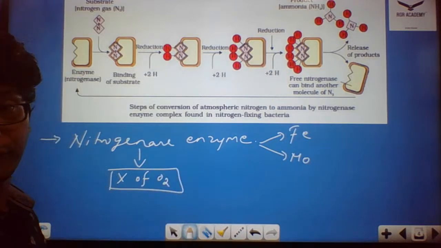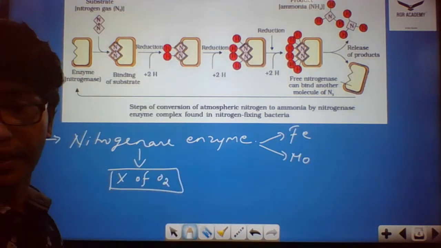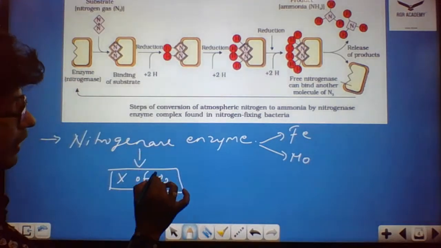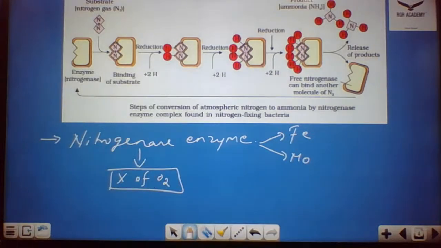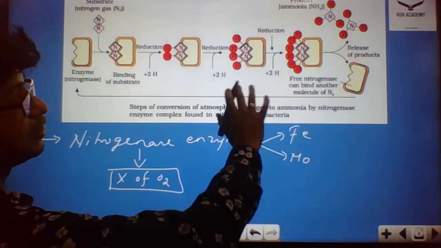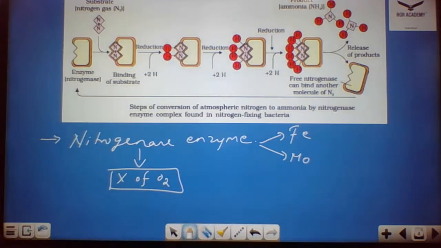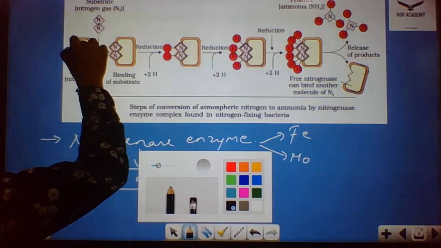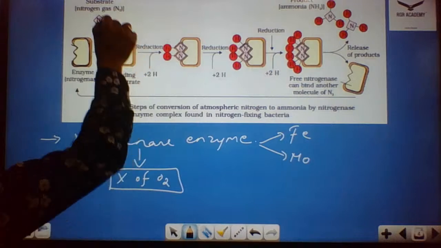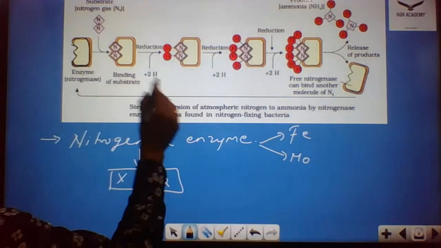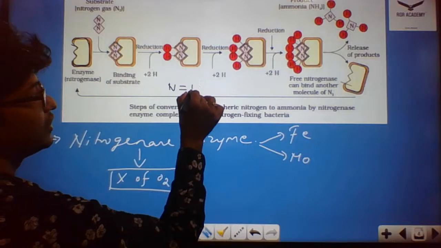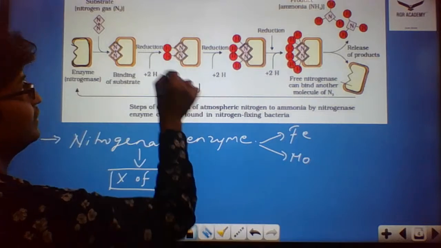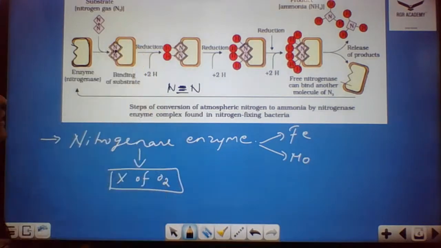So it requires a microenvironment, with anaerobic conditions, where the nitrogenase enzyme can be activated. This is a diagrammatic representation which shows how the nitrogenase enzyme gets activated. Here is the nitrogenase enzyme we're talking about, and here you could see the substrate. As far as nitrogen is concerned, we have two atoms here, connected with 3 bonds. You could see the nitrogens being connected with 3 bonds.